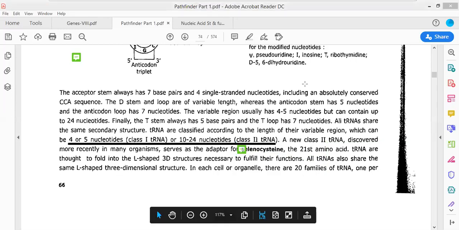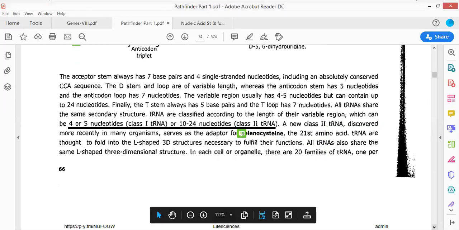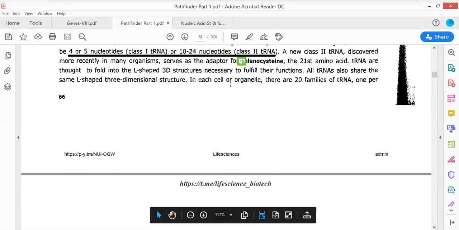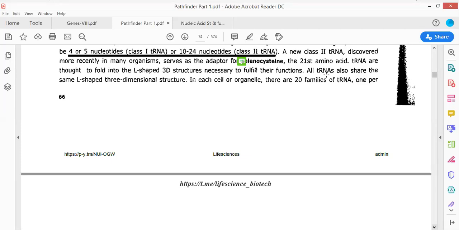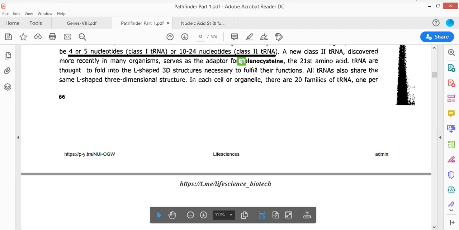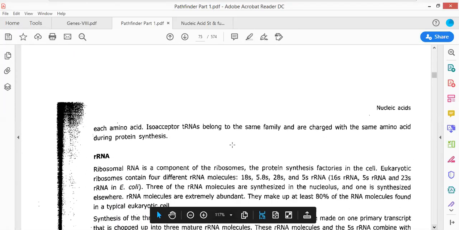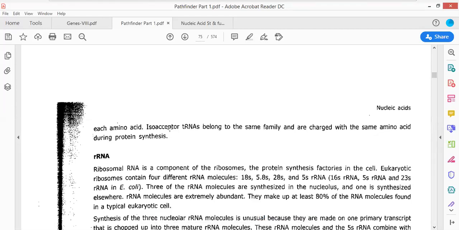Okay, thank you. Now moving forward, all tRNAs share the same L-shaped three-dimensional structure in each cell or organism. There are 20 different families of the tRNA molecule. For every amino acid, there is a specific family of tRNA molecule. Now there are several different tRNAs that can bind to the same amino acid. Those are referred to as isoaccepting tRNAs.